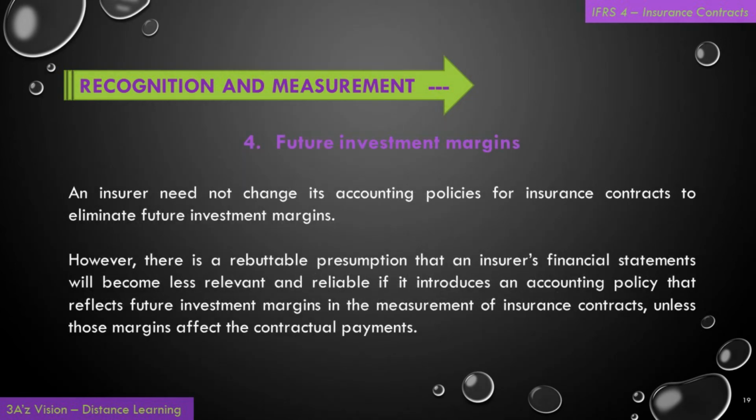Number 4, future investment margins. An insurer need not change its accounting policies for insurance contracts to eliminate future investment margins. However, there is a rebuttable presumption that an insurer's financial statements will become less relevant and reliable if it introduces an accounting policy that reflects future investment margins in the measurement of insurance contracts, unless those margins affect the contractual payments.